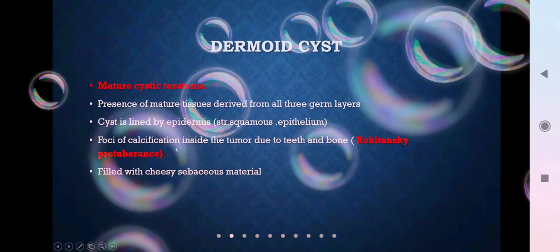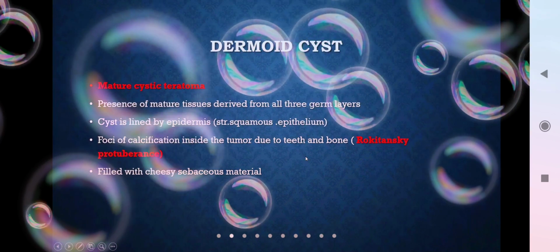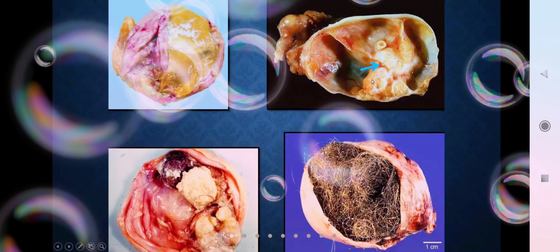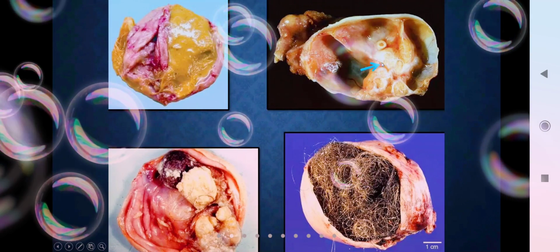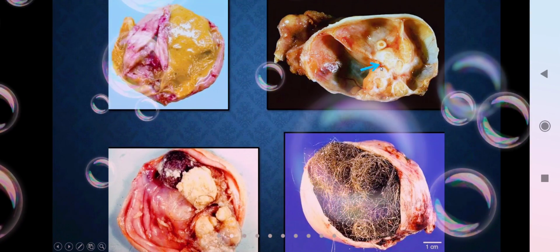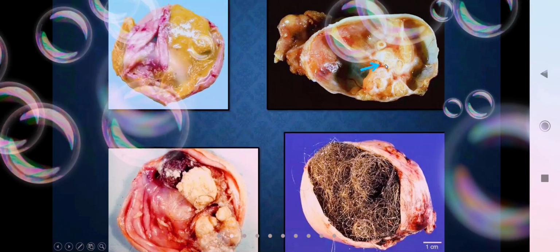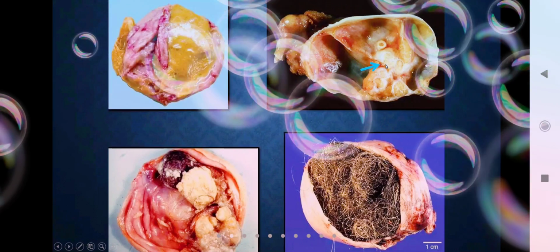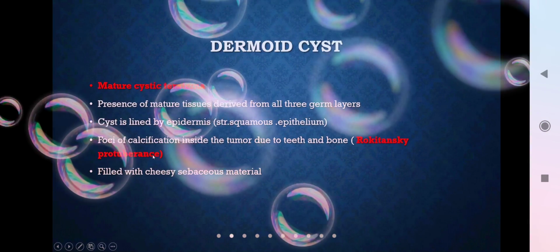There are some foci of calcification inside the tumor that may be due to teeth and bone. There are teeth and bone-like structures, and somewhere there is a kind of protuberance. Because of the teeth and bone, at some points there might be calcification. Those foci of calcification are called the Rokitansky protuberance.